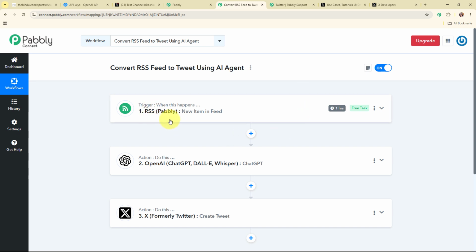So here we have selected trigger as RSS by Pabbly and action as OpenAI and X account, so that whenever we receive a new feed in RSS, then automatically using the details, OpenAI is going to generate the tweet for the same. And after generating the tweet, automatically that tweet is going to be shared on our X account as a new tweet. Alright, so these were the steps to how to convert RSS feed to tweet using AI agent. I hope these steps were clear to you.